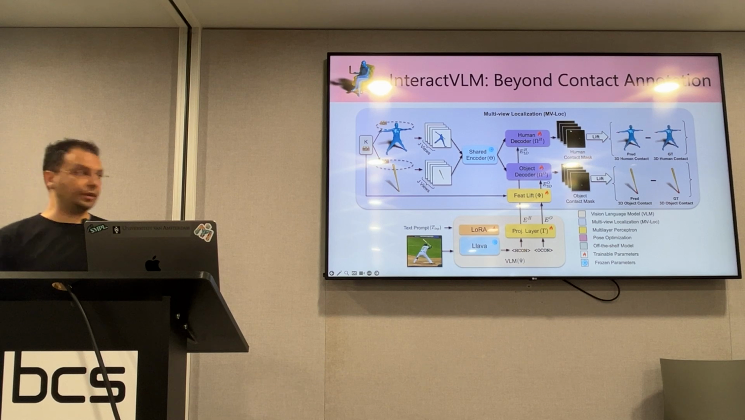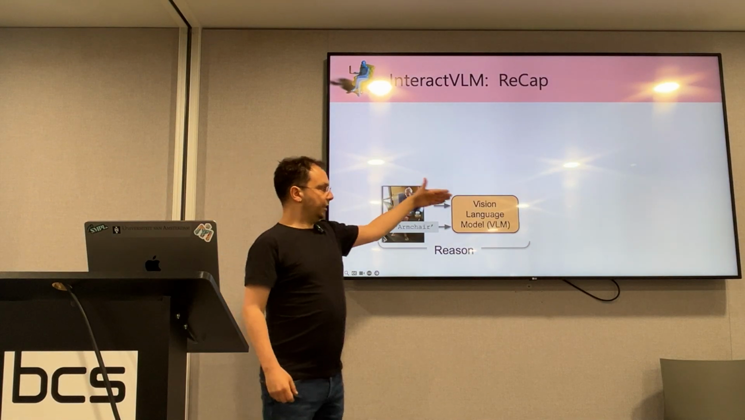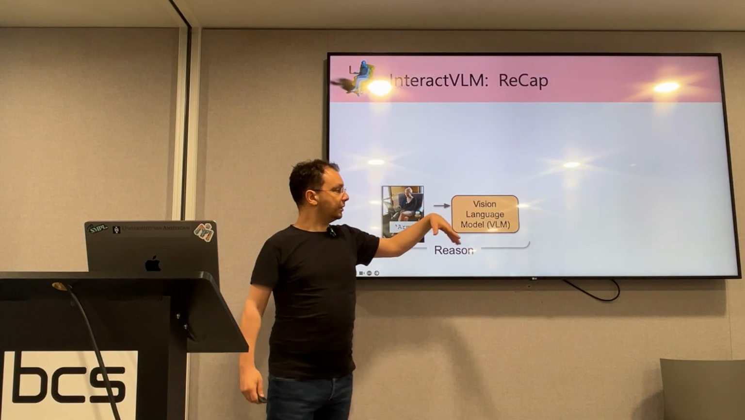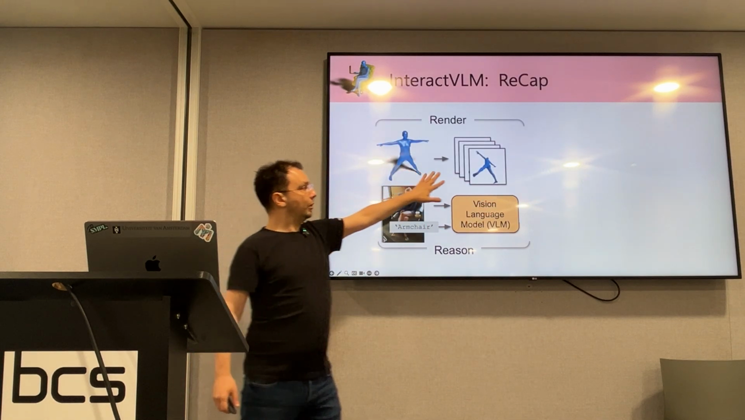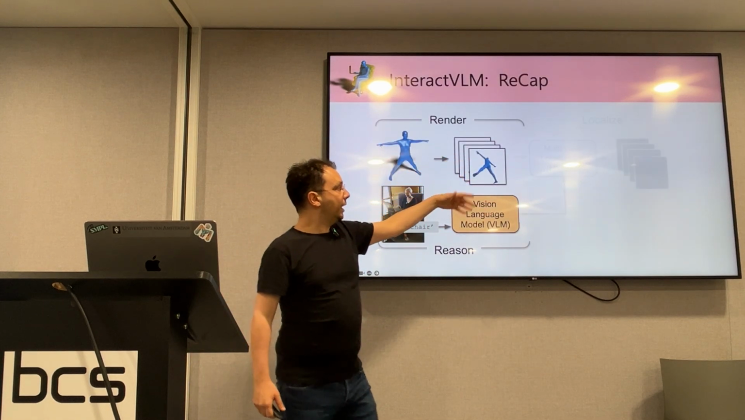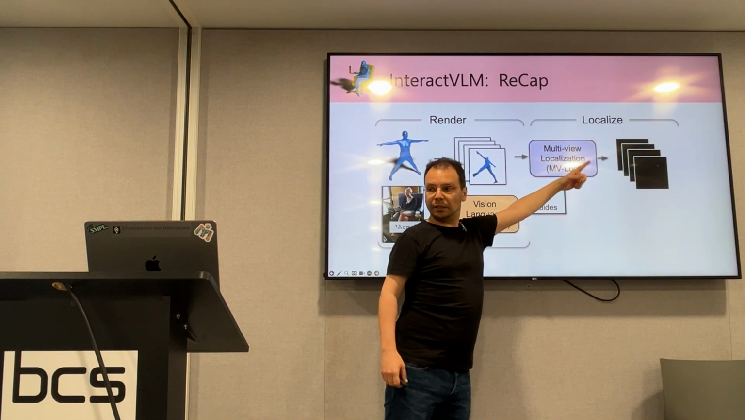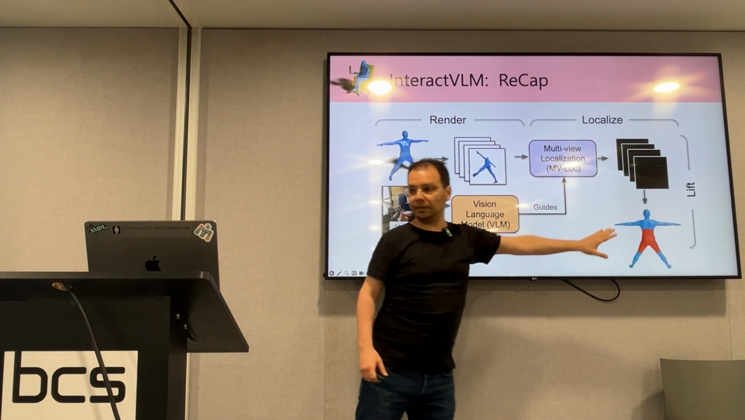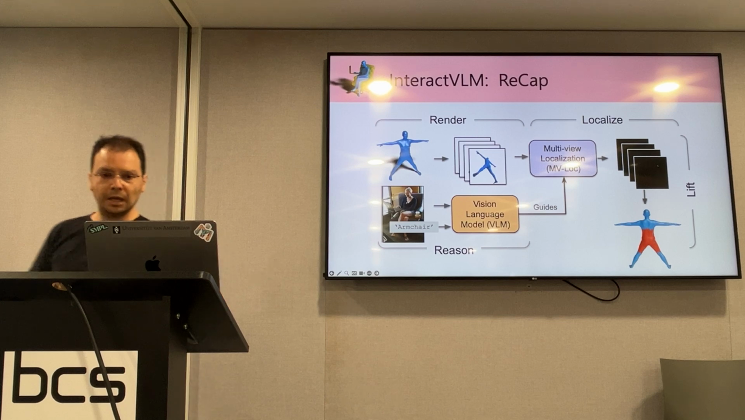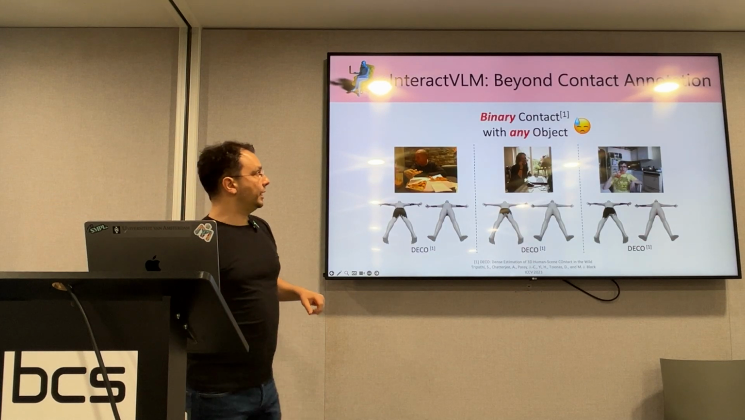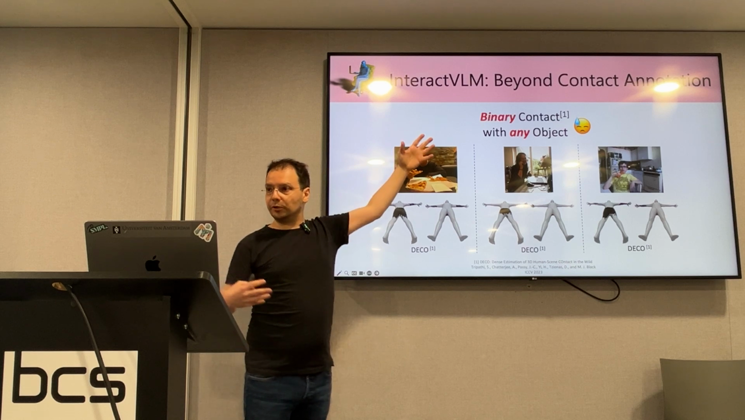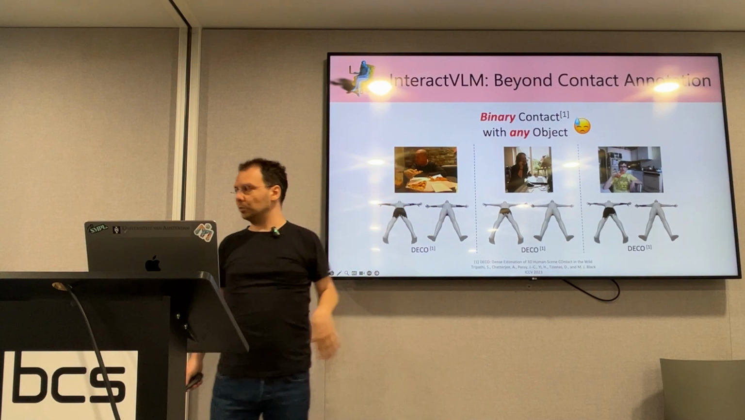Very short recap without the details. We have an image, it goes through a VLM to get interaction tokens. These operate only in 2D. So we'll get some meshes, we will render multi-view images, and then we will localize contact in 2D and lift this in 3D. Some qualitative results: we observe that all the methods detect binary contact, yes or no, for any object. It doesn't matter what the object is.